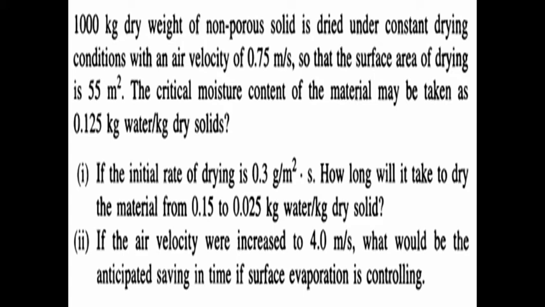Critical moisture content of the material may be taken as 0.125 kg of water per kg of dry solid. Objective of this problem, first one: initial rate of drying is 0.3 gram per meter square second. How long will it take to dry the material from 0.15 to 0.025 kg of water per kg of dry solid?